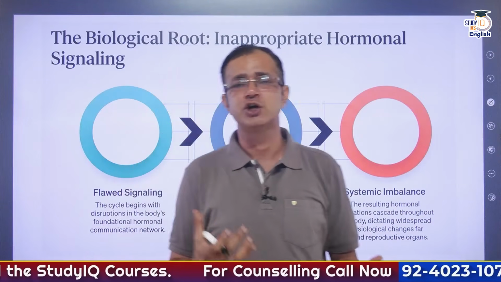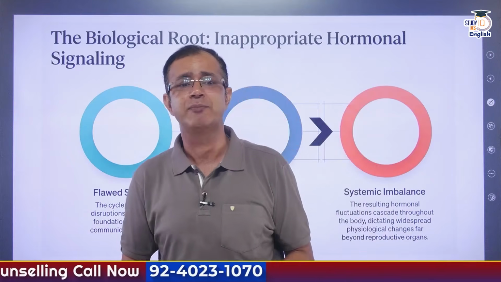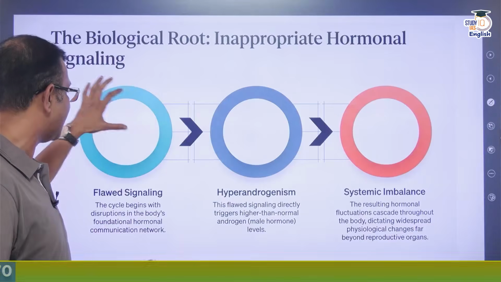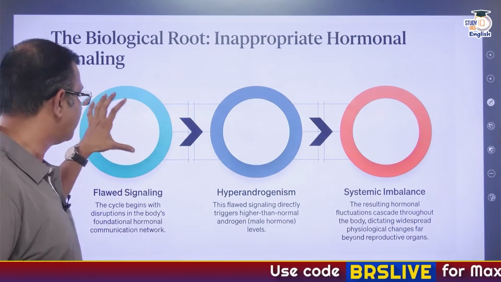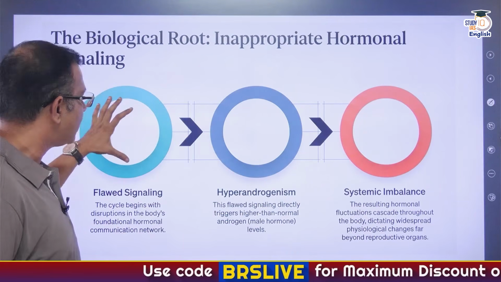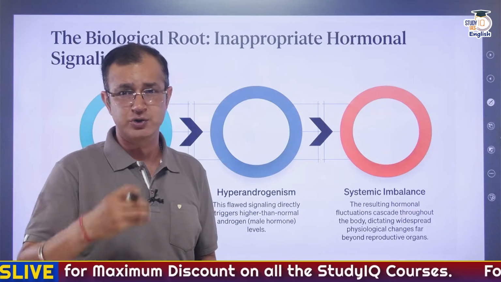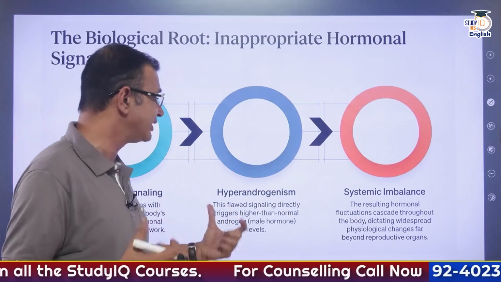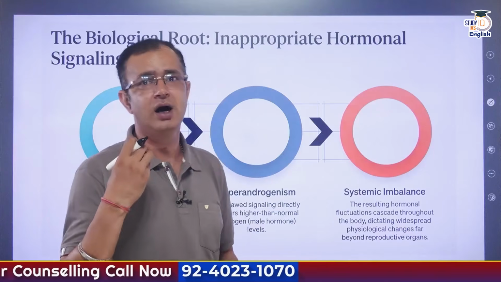Now, what is the biological root cause? The biological root cause is basically not the cyst, but inappropriate hormonal signaling. What happens is that there is flawed signaling, where the cycle begins with disruptions in the body's foundational hormonal communication network. Because of this flawed signaling, there is hyperandrogenism. Hyperandrogenism is basically an increased secretion of androgen, a male hormone, and ultimately that leads to the problem.